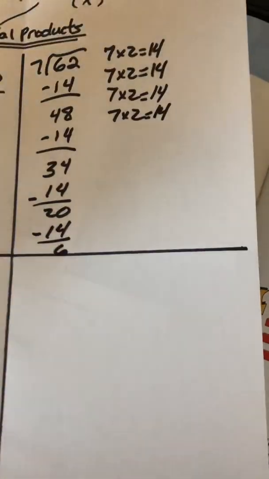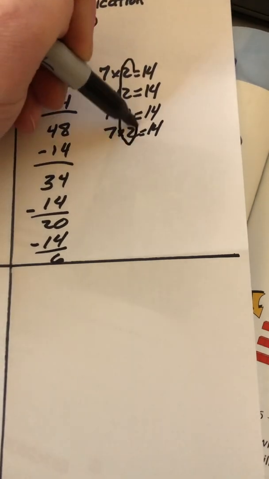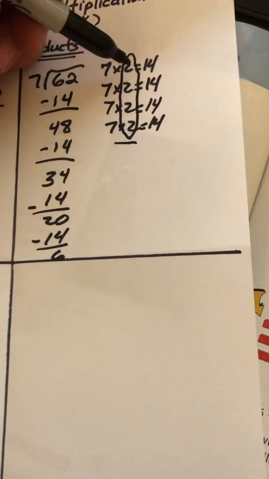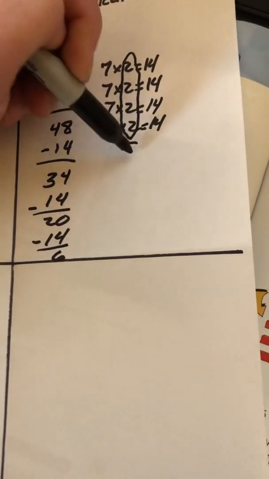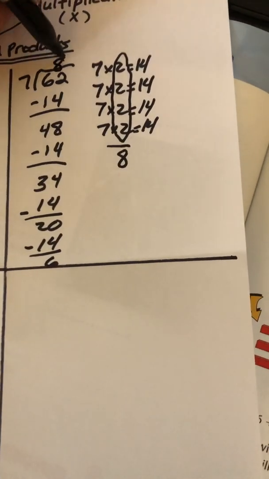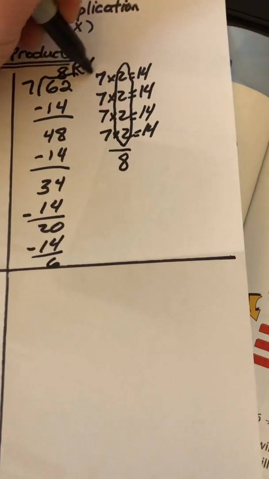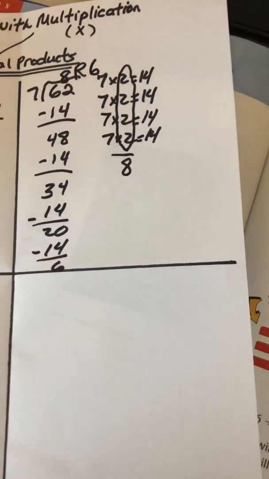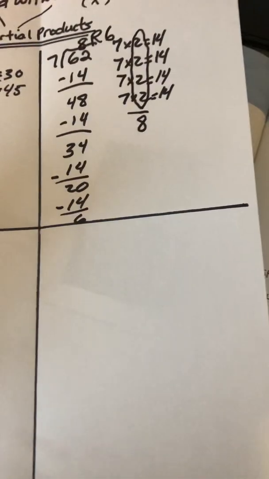6 is less than 7. So I can add up all the numbers that I multiplied by. 2 plus 2 plus 2 plus 2 is 8. So our answer is 8 with a remainder of 6. Why don't we try another one?